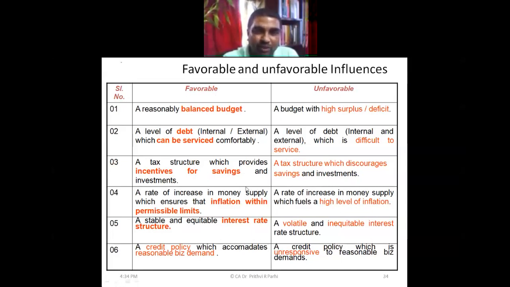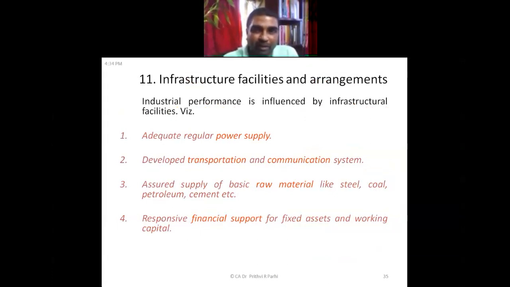Here we have listed some of the factors which have a favorable impact on the economy, and some factors which have an unfavorable impact. You can read it later on. A balanced budget is favorable. A level of debt which can be serviced, meaning which can be comfortably paid back, with interest serviced, is also favorable. Incentives for saving have a favorable impact on the economy. Like this, if you want to know what factors are having a positive impact on the economy, you have to analyze all these factors.